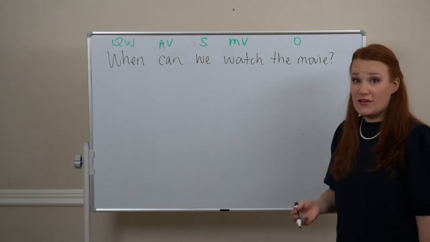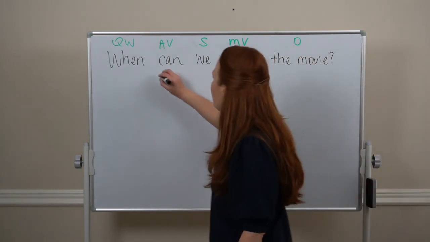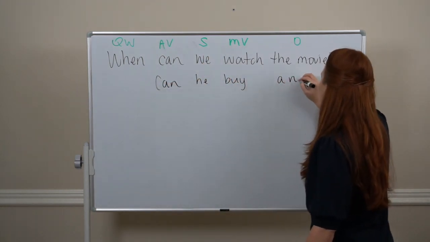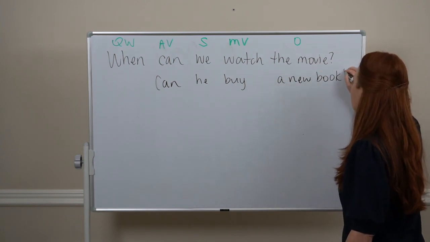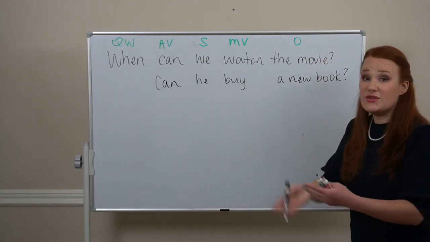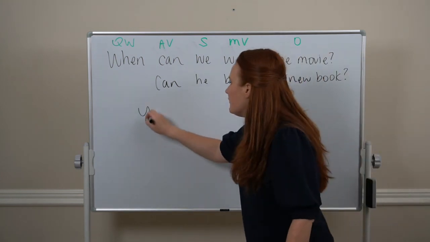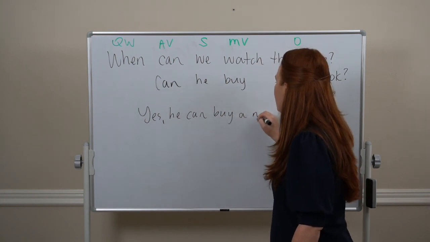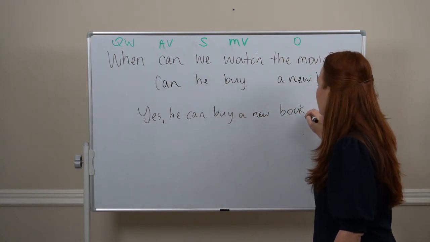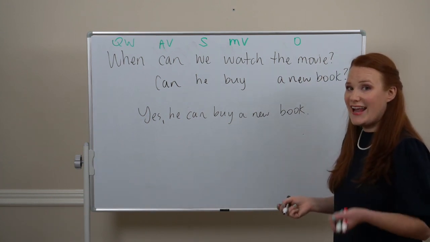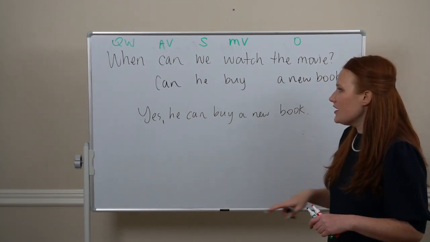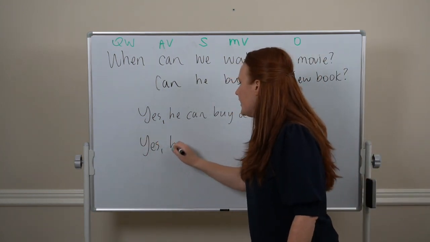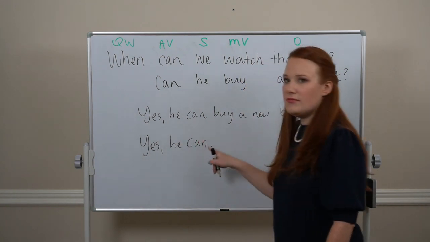And same thing for closed questions. Can he buy a new book? So we can do the complete answer. Yes, he can buy a new book. Or for the short answer, we'll just use our auxiliary verb and our subject. Yes, he can. Period.